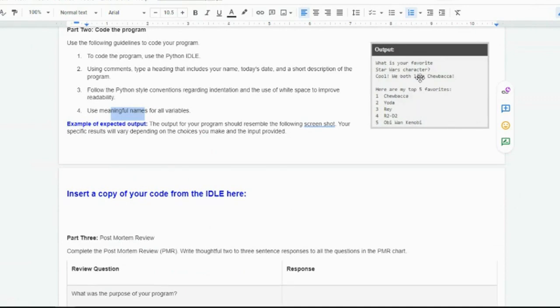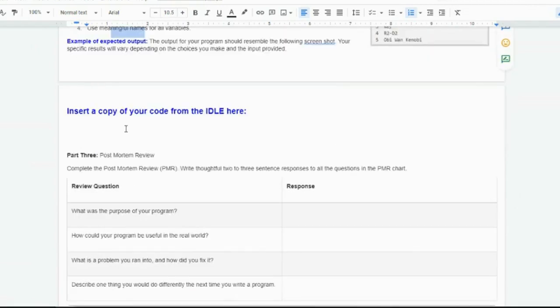What is your favorite Star Wars character? Cool. We both like Chewbacca. And then it lists their 5 top. So they created a list, obviously. They had this in there. And this was just an input statement where they asked them about the Star Wars character, and they just typed whatever they want, which apparently they input the name Chewbacca. So it printed, cool, we both like Chewbacca. And then they used their list to print their top 5 favorites. Chewbacca, Yoda, Rey, R2-D2, Obi-Wan Kenobi.